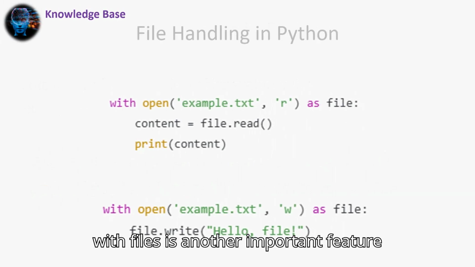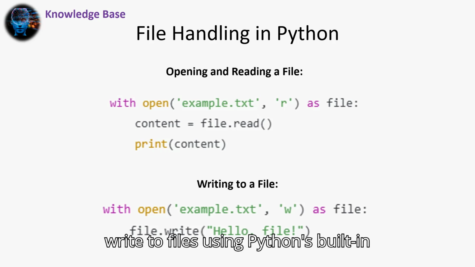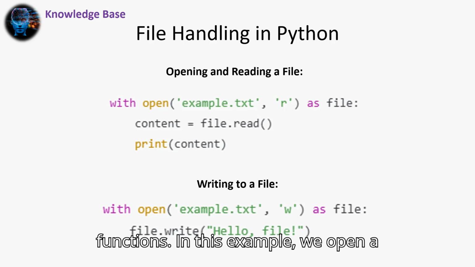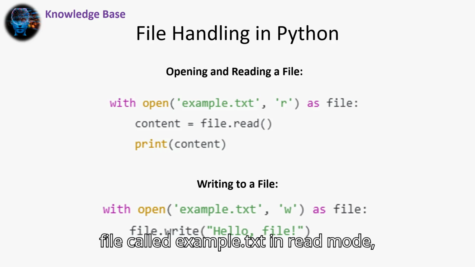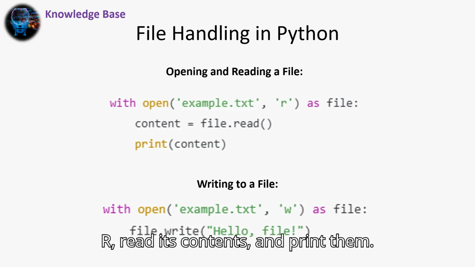Working with files is another important feature in Python. You can open, read, and write to files using Python's built-in functions. In this example, we open a file called example.txt in read mode, read its contents, and print them.